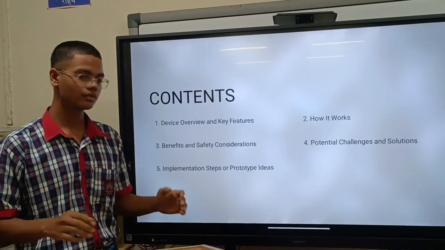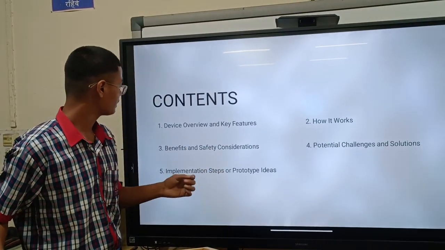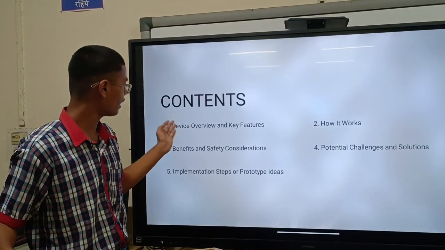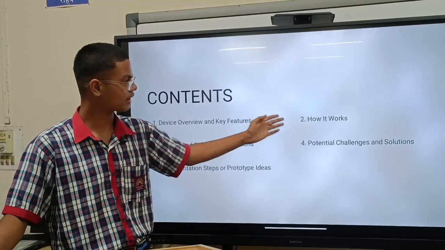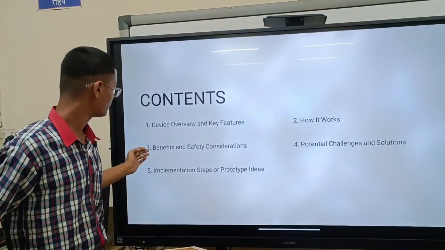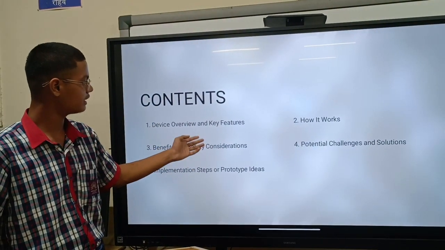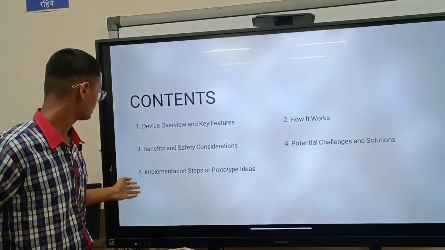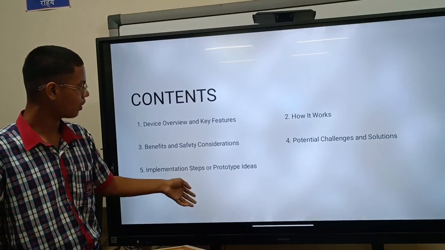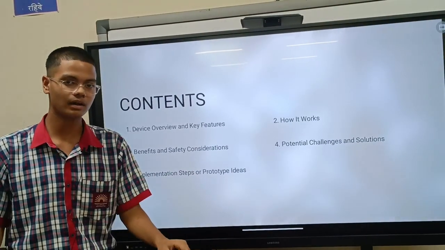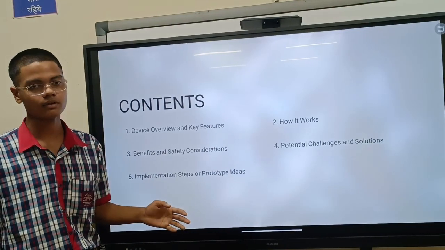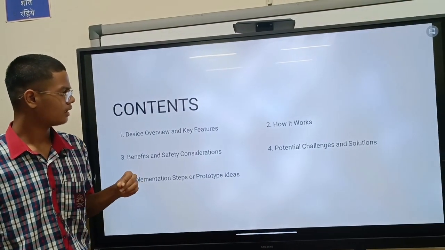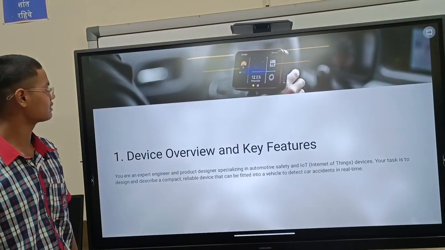The contents, first of all, there are 5 things that are in contents. First is device overview and key features. Second is how it works. Third is benefits and safety considerations. Fourth is potential challenges and solutions. 5 is implementation steps or prototype ideas. On the next slide, we are going to learn these things in a little more explained manner. Now let's move to the next slide.